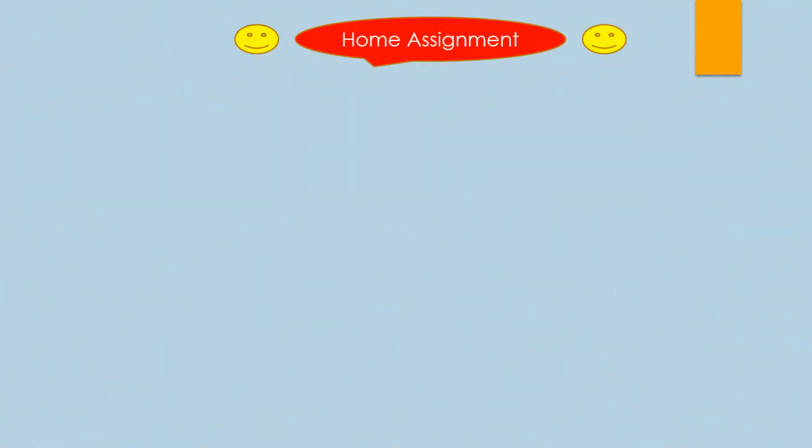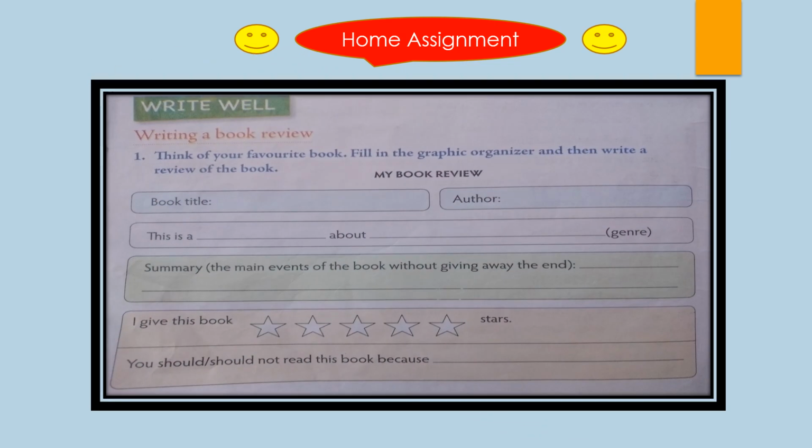Children, I hope you all have understood all the exercises very well. And now it's the time for your home assignment. So here is your home assignment. Write well. It is writing a book review. So children, here you have to write a book review. Think of your favorite book and then fill in the graphic organizer and then write a review of the book. Okay? So with this children, our chapter is completed. Now I hope you all have understood the whole chapter very well.